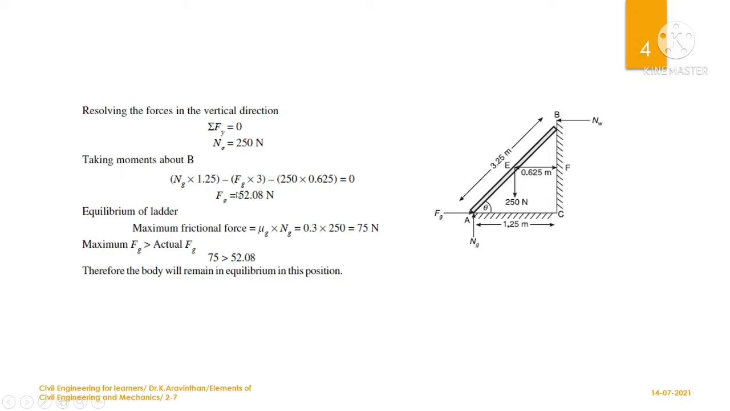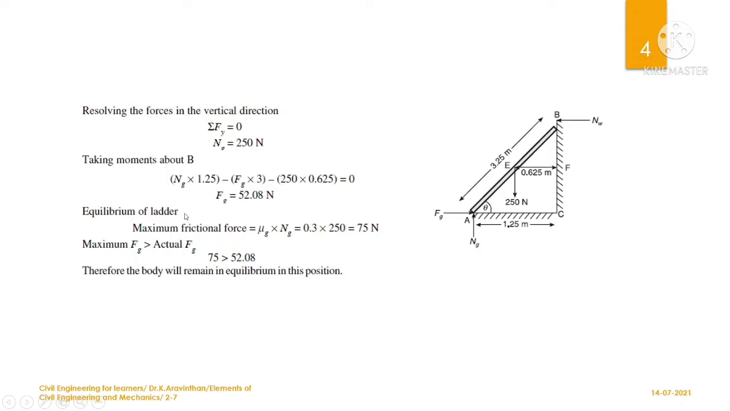The only one unknown is FG here. You can take the remaining things outside to find FG. And it is found that the frictional force is 52.08, so this is the force which is acting due to the load. A frictional force of 52.08 Newton is acting, and now the equilibrium of the ladder.